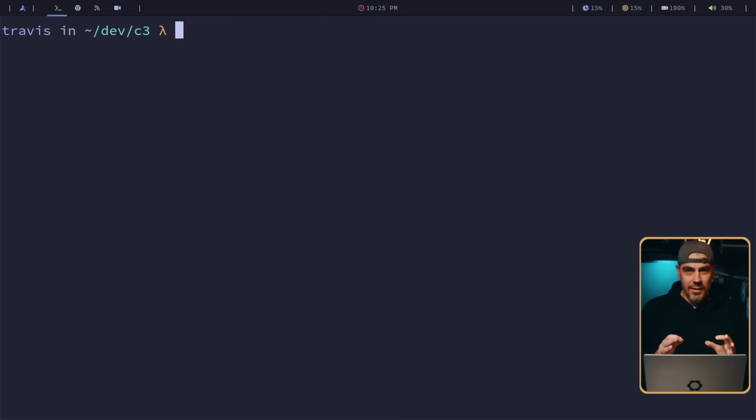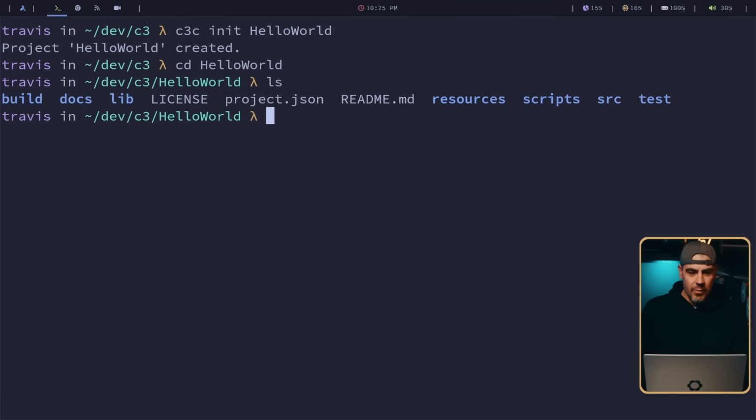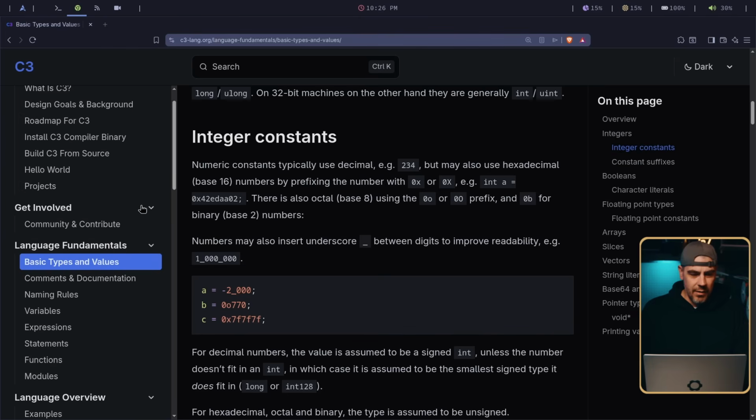Now, C3 does have something neat. We can go c3c, that is the C3 compiler, and then init, and let's call this hello world. So this creates a whole project for us. If we go in there, we can see a whole bunch of directories and license, project JSON, and a README. Pretty cool.